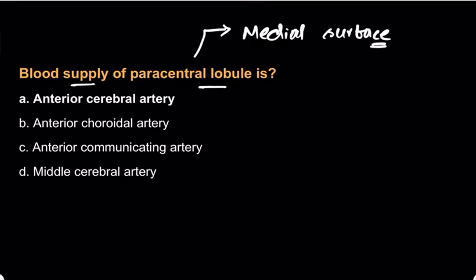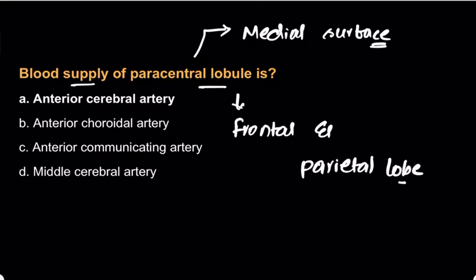And in which parts of the brain do you have this paracentral lobule? It is present on the medial surface of the frontal as well as the parietal lobes, just anterior to the central sulcus. And this paracentral lobule is supplied by the anterior cerebral artery. So remember, the paracentral lobule, which is present on the medial surface of the frontal and parietal lobe, is supplied by the anterior cerebral artery.